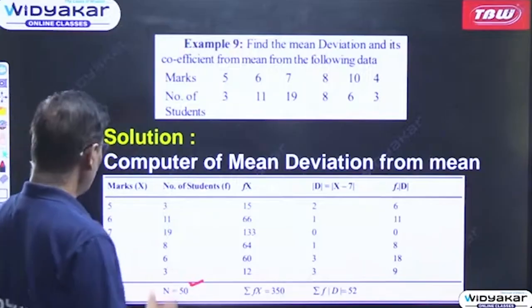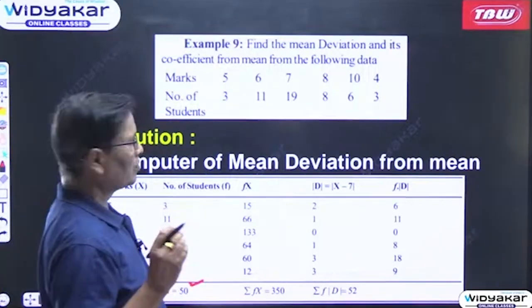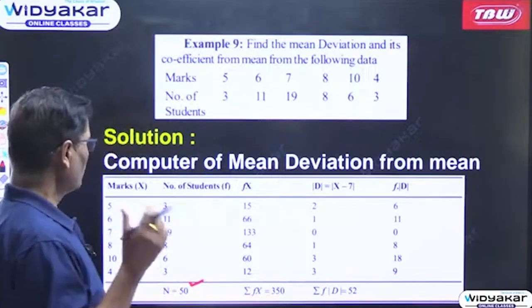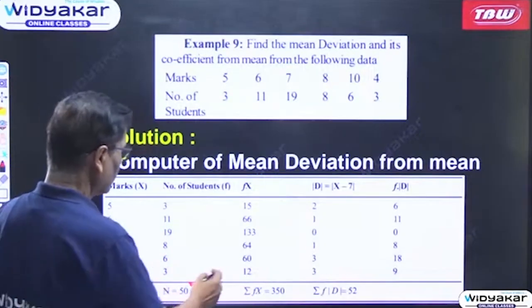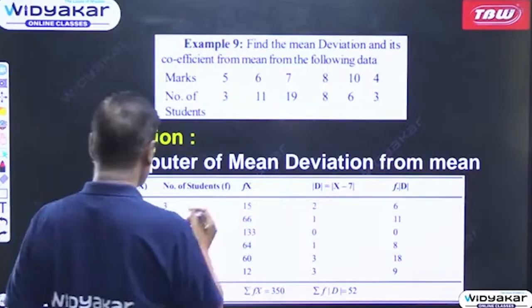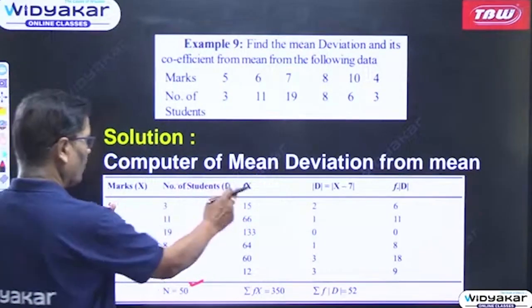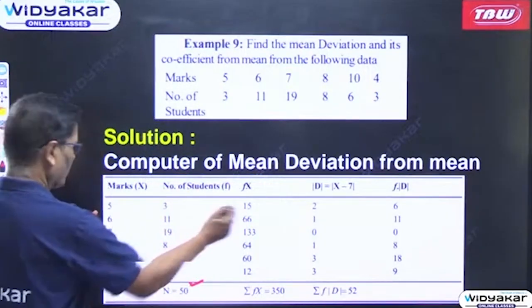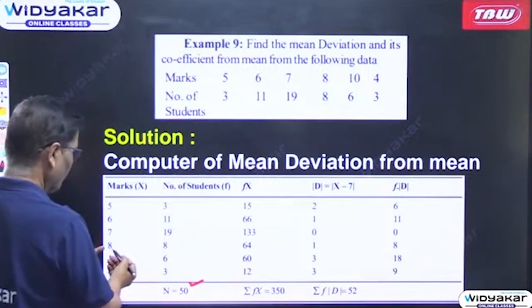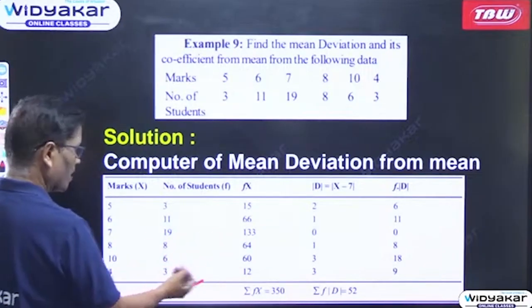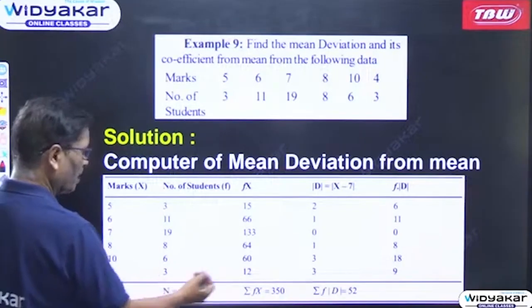Then you have to calculate fx, because in order to get the mean, you need summation fx divided by n. To get summation fx, first take f with x: 5 into 3 is 15, 6 into 11 is 66, 7 into 19 is 133, 8 into 8 is 64, 10 into 6 is 60, and 4 into 3 is 12.